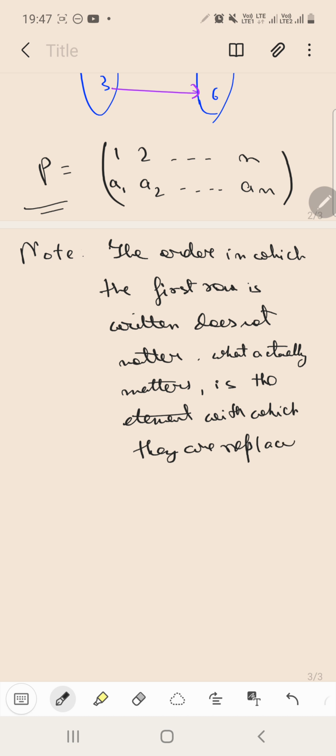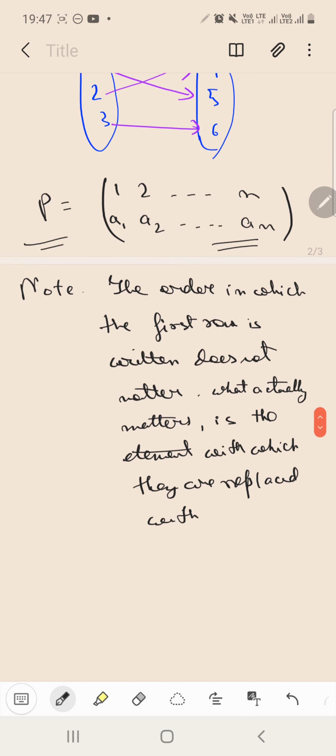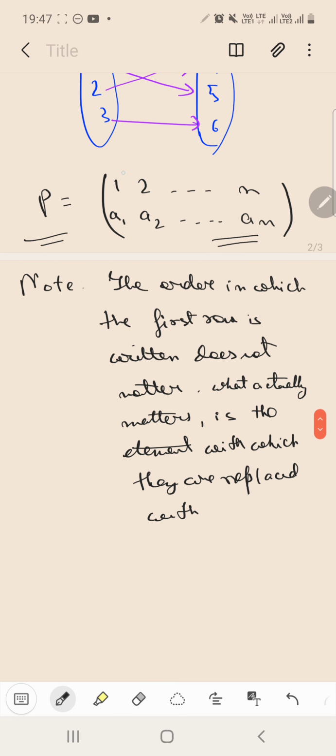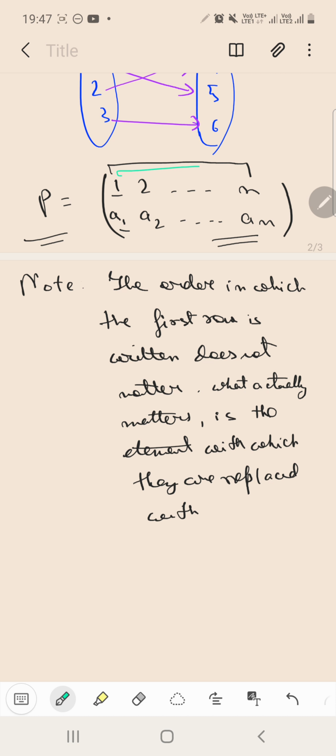Writing the above row in the form of 1, 2, 3, 4 up till n does not matter actually. What matters is the relation between the top row element and the bottom row element. We have to keep in mind that when we write the top row, the bottom row must be according to the element with which each is replaced.